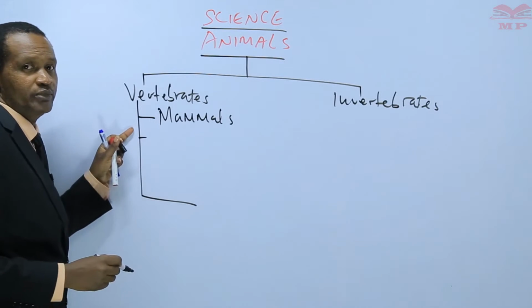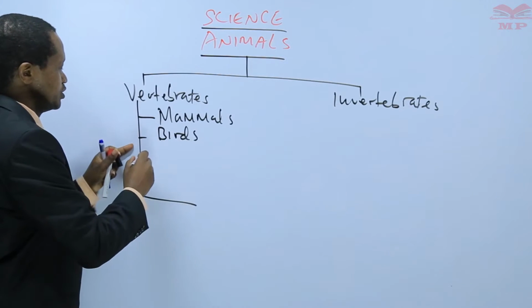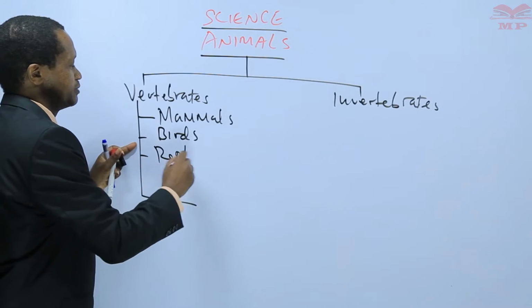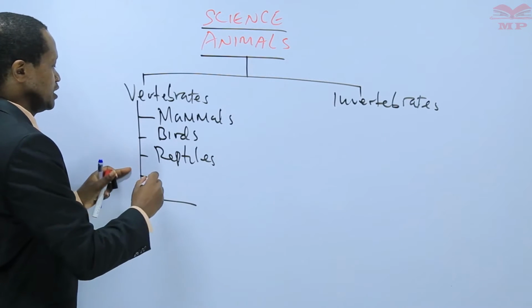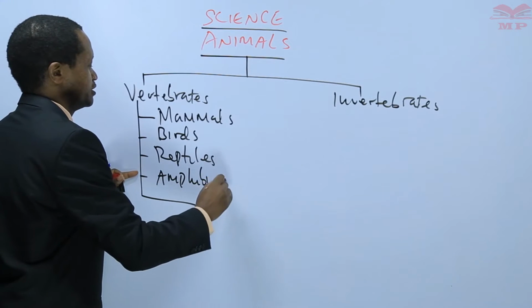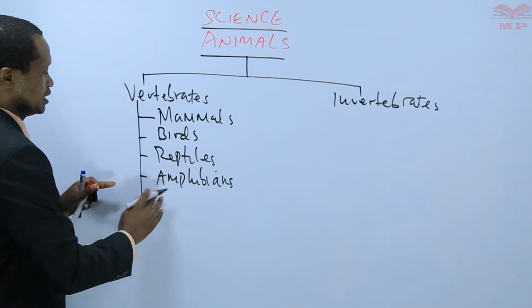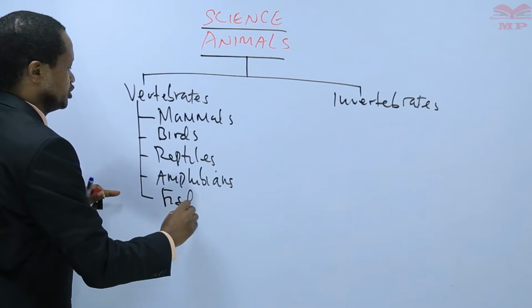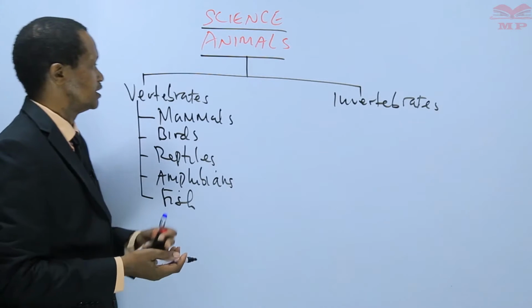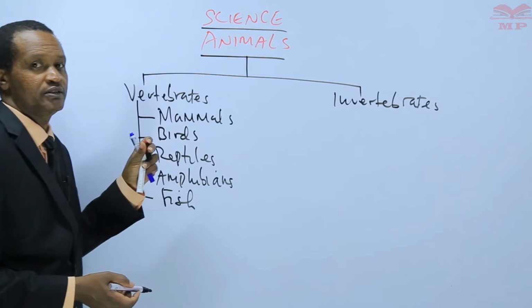Then we mentioned birds, number 2. Number 3, reptiles, amphibians, and lastly, fish. These are the groups under vertebrates.